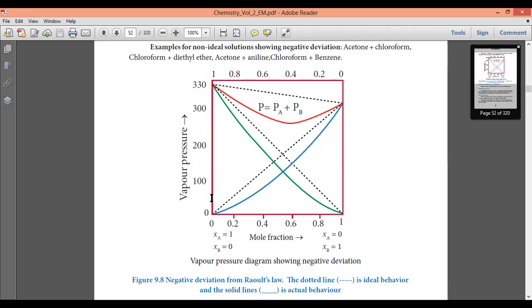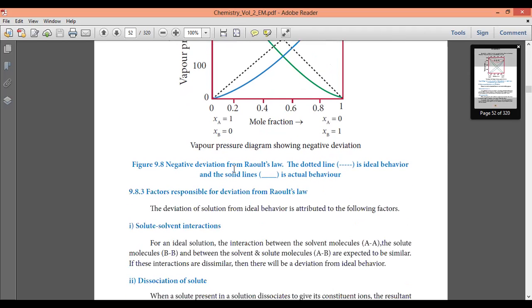So it is the reverse of before. Earlier it moves in a positive way, but here it starts with 0 and it changes over along the negative form of deviation. Okay, here the dotted line refers to the ideal behavior, and the solid lines, in green, blue and red color, refer to the actual behavior. So the compound deviates in this direction. Plotted in line form, it shows how it would ideally be; they have given the ideal behavior here.